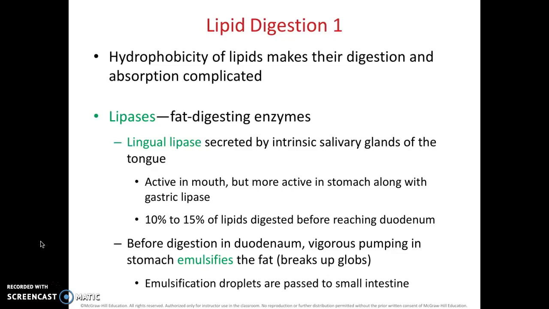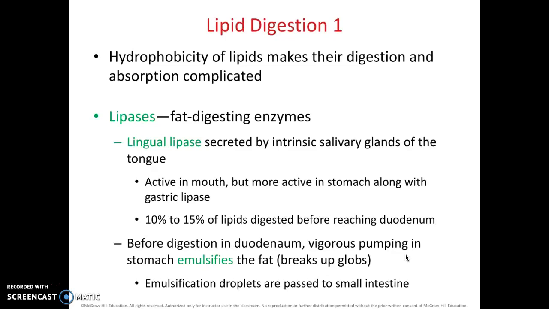When we said hydrophobicity here, think about mixing water with oil, and how it's hydrophobic, meaning the oil's afraid of water. Now think about if you put this in a water bottle and shook it up, it would break it up into globs, and this is what's called emulsification.